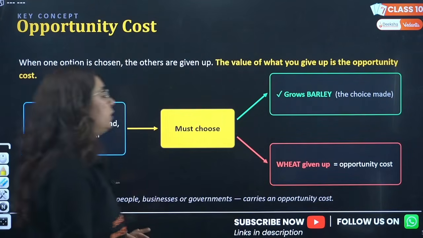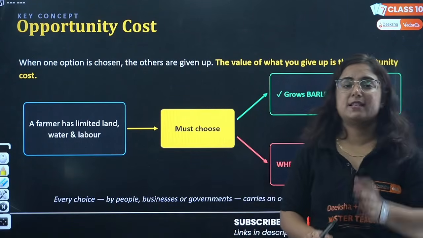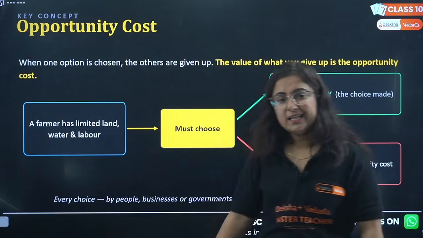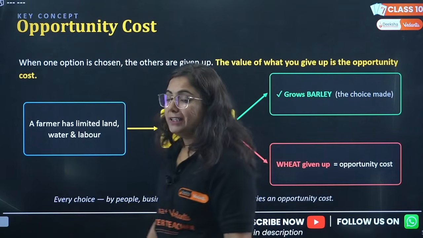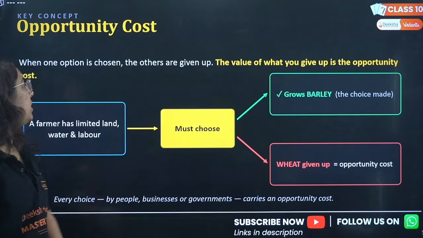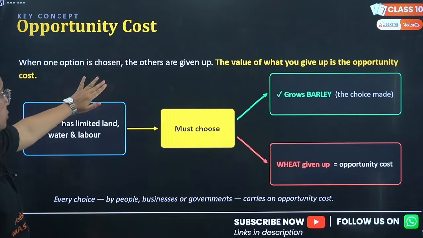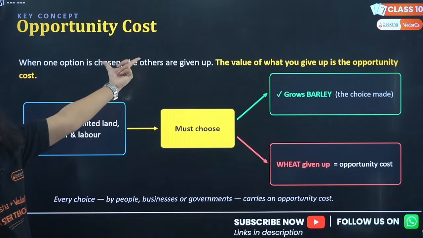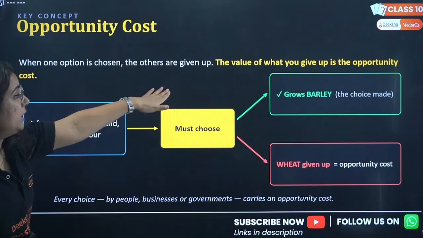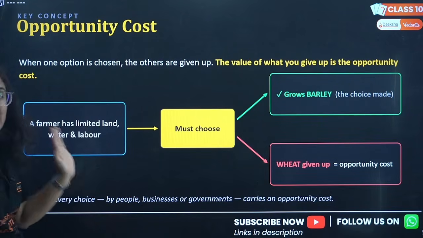It becomes more clear in a very good example of a farmer. Let's take the farmer example in a country, bacha. So what is taken here? When one option is chosen, the other is given up. This is known as opportunity cost. The value of what you gave up is known as opportunity cost.